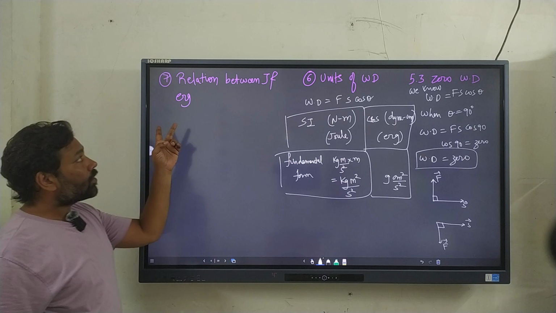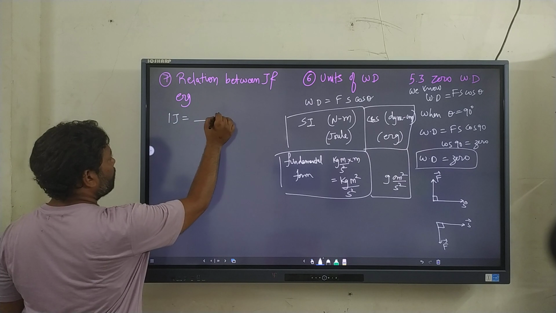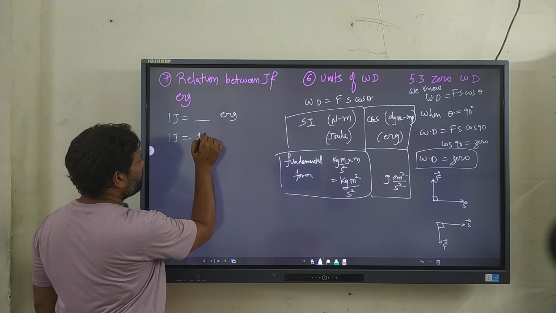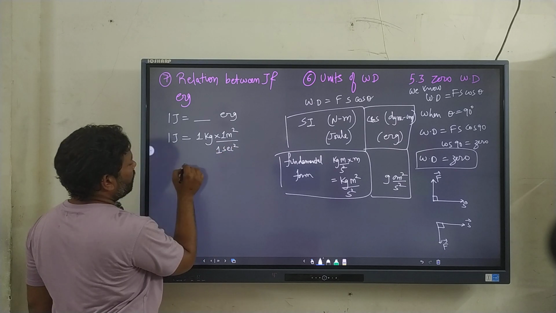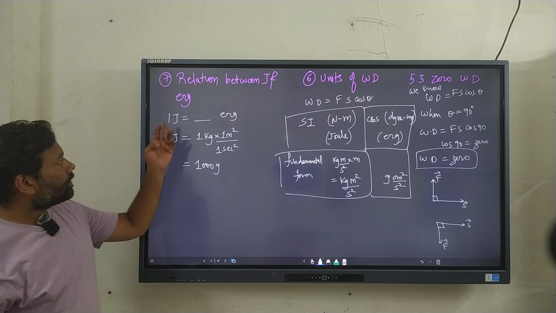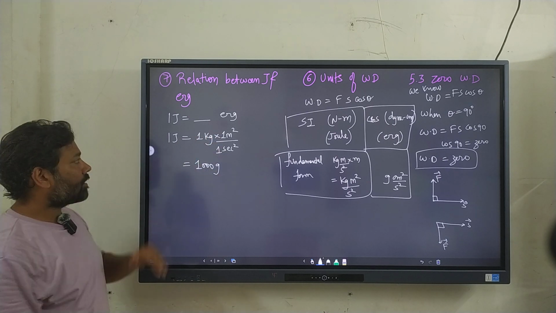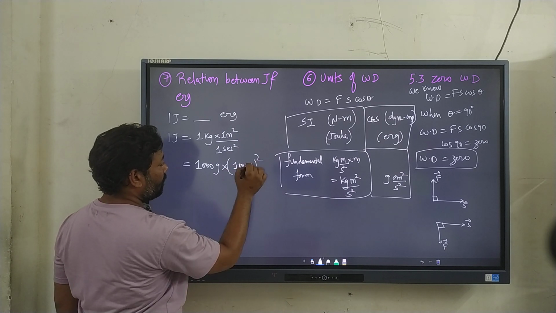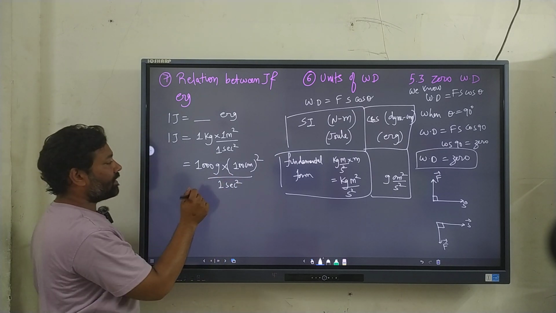The next question we have is the relationship between joules and ergs. How will you find out 1 joule is equal to how many ergs? To begin with, write joule in its fundamental form. It is 1 kg, 1 meter square, divided by 1 second square. 1 kg can be written as 1000 grams. We want CGS format, joule is an SI format, so convert this into CGS form. 1 kg becomes gram, 1 meter is 100 centimeter, and we have a square over it, and 1 second square as it is. For time, CGS and SI formats are the same.